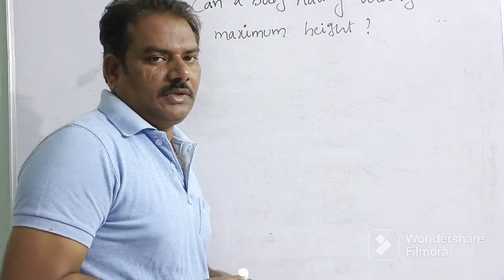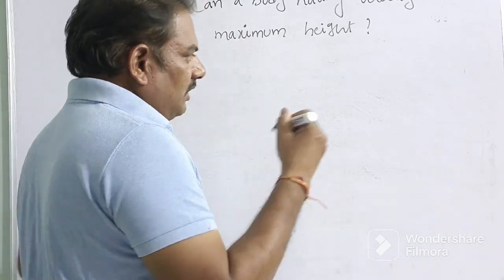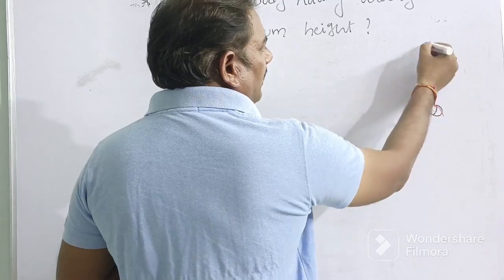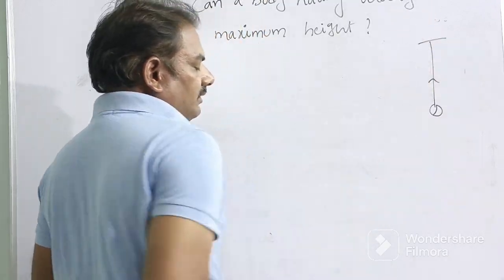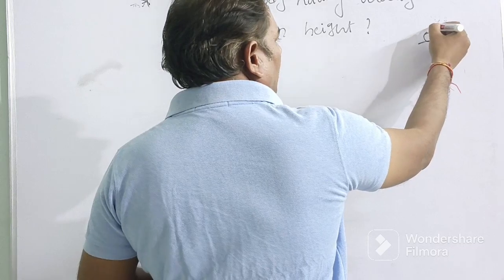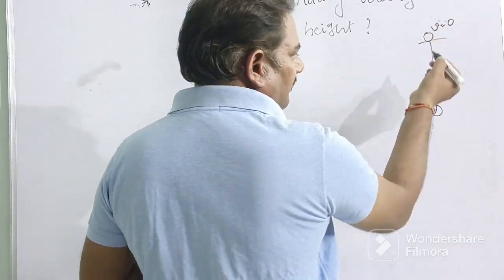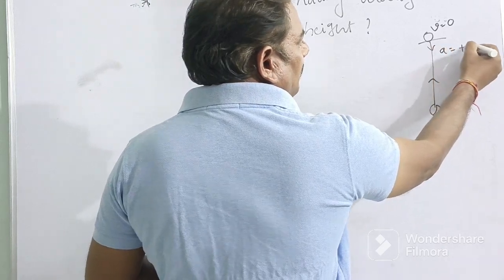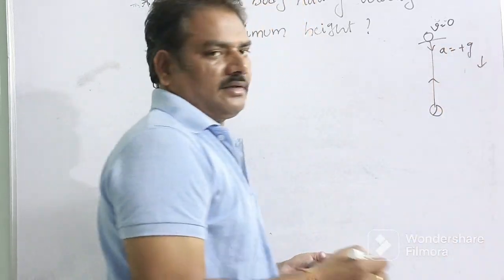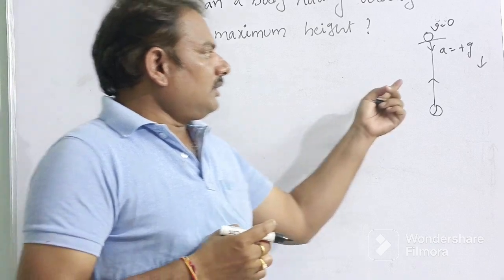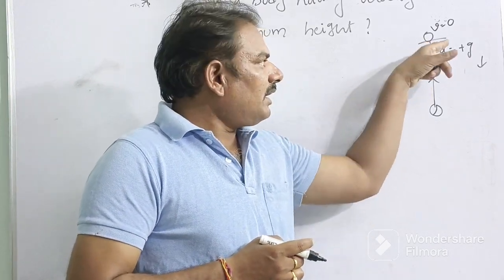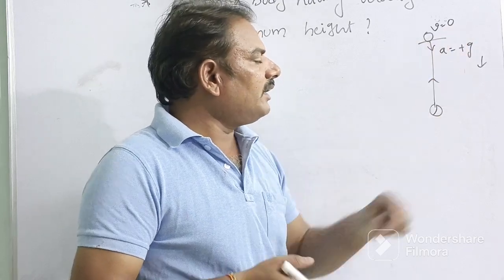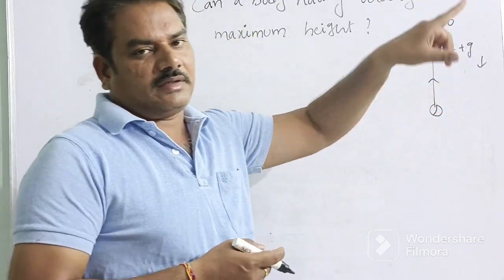Say yes or no. If a body is vertically projected, it reaches maximum height. At this point, final velocity v equals 0, but it has acceleration a equal to plus g, vertically downward. So in this case, can a body have acceleration without velocity?